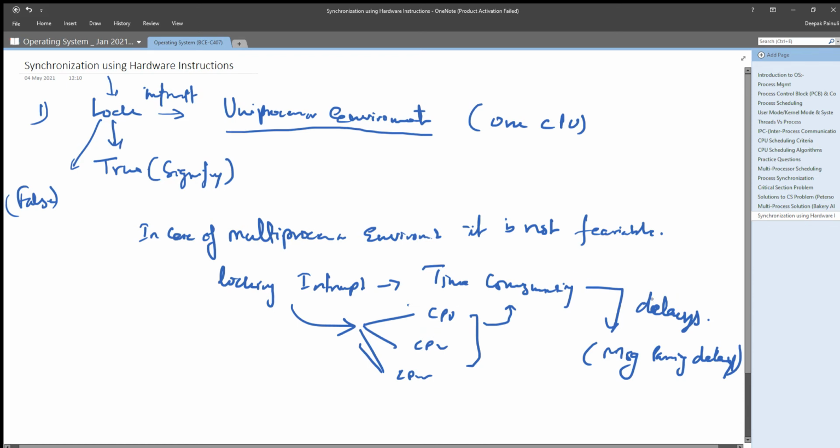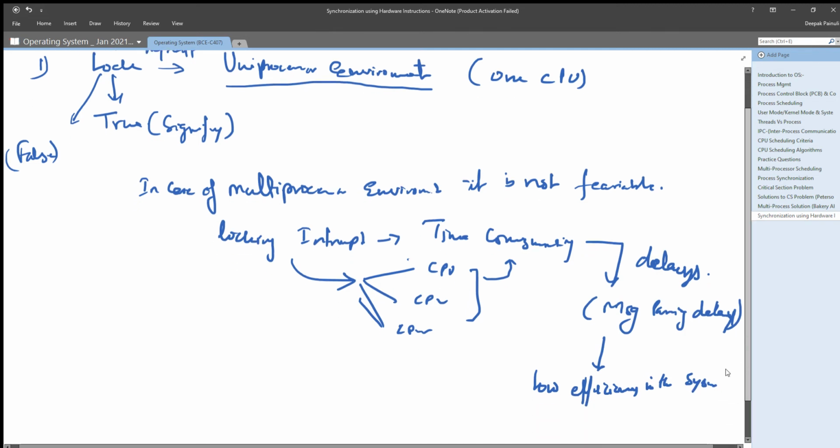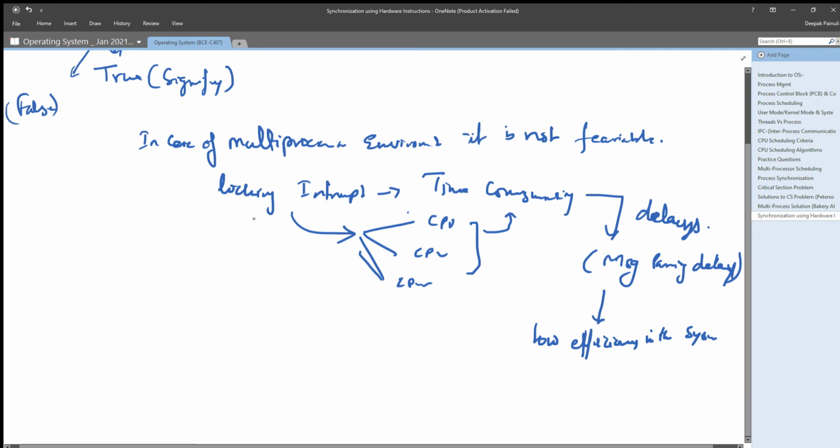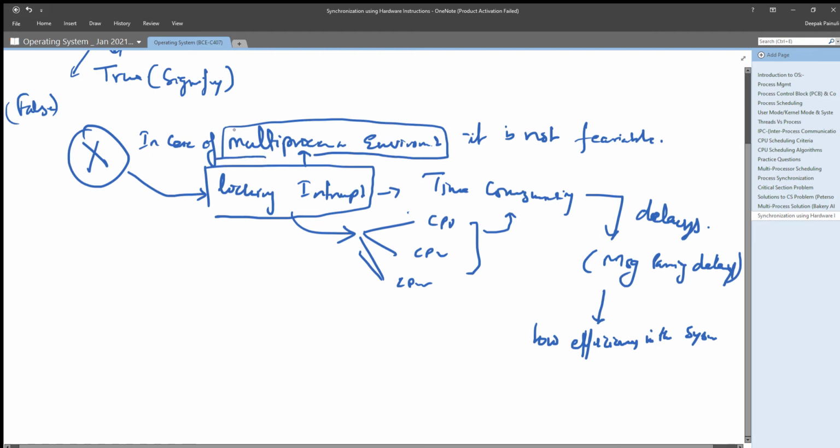And if the delays are high, it directly leads to low efficiency in the system, and the performance of the system will decrease. That's why it is not feasible to use the locking interrupt technique in a multiprocessor environment where we have n number of processors available in the system, right?